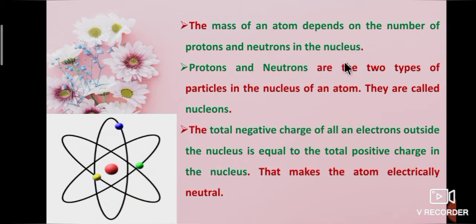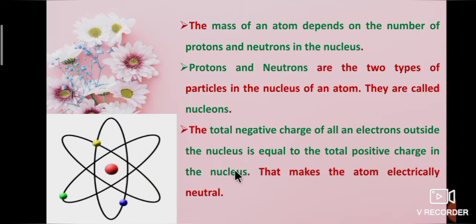Protons and neutrons are the two types of particles in the nucleus of an atom. They are called nucleons. So what are called nucleons? Protons and neutrons.